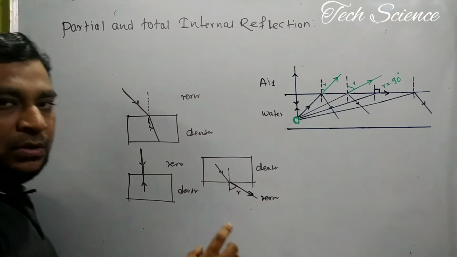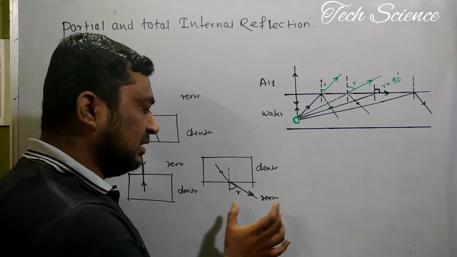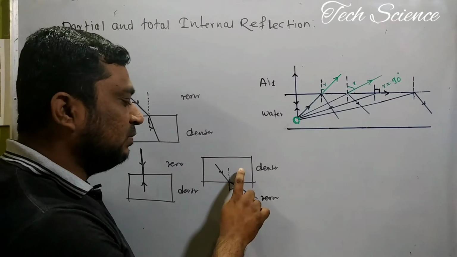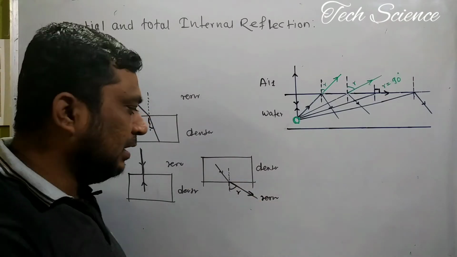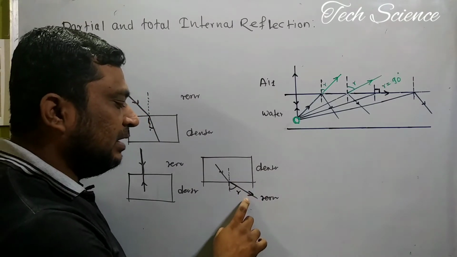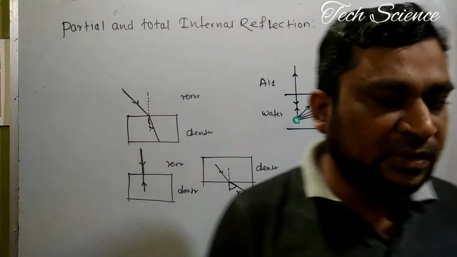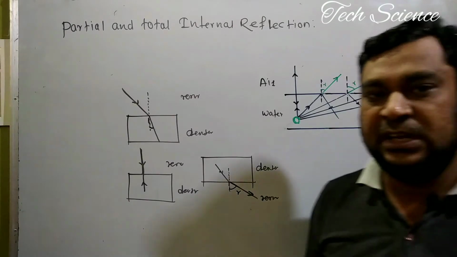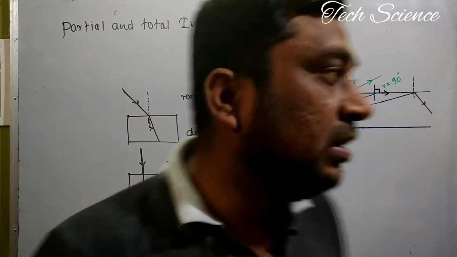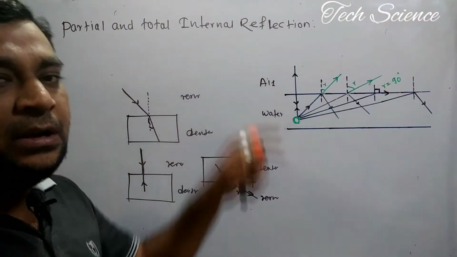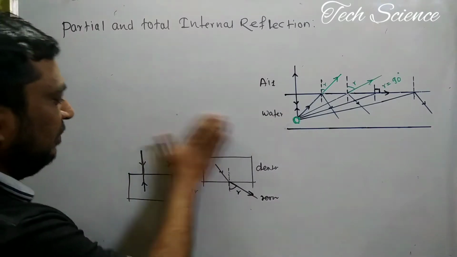Here you have an important concept. The second one: when the light ray is moving from denser to rarer medium, the refracted ray moves away from the normal. This is the second concept, very important for us to understand partial and total internal reflection.